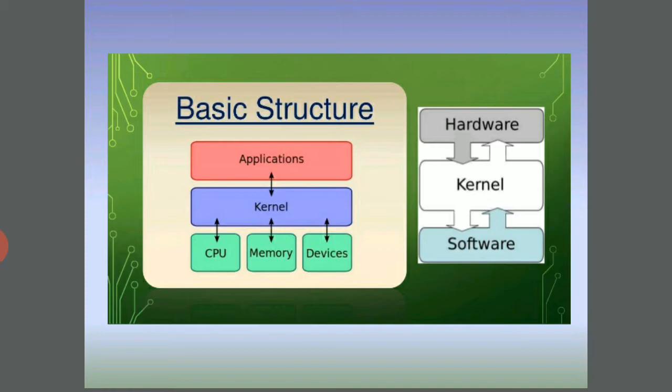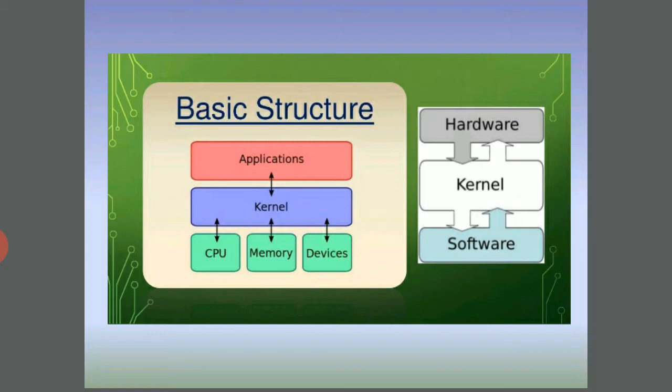In this diagram, the application is on one side and the CPU, memory and devices are on the other side. In between, the kernel is like a bridge, an interface between application and hardware devices.